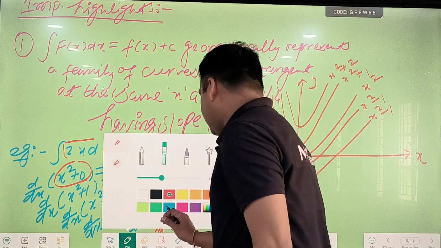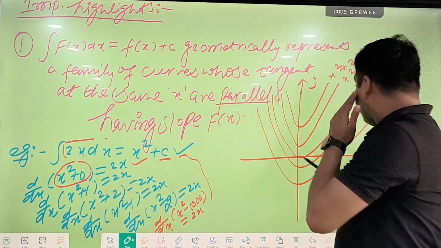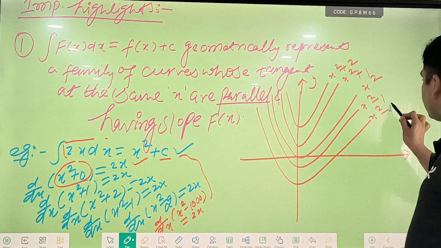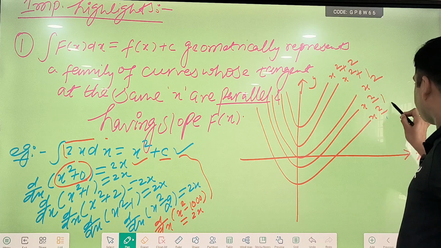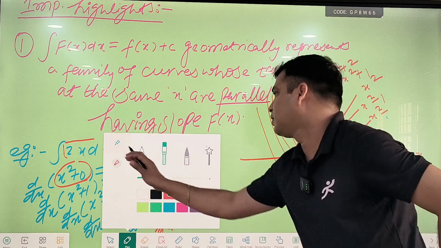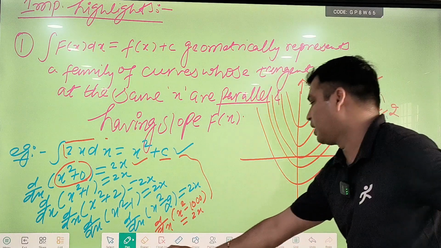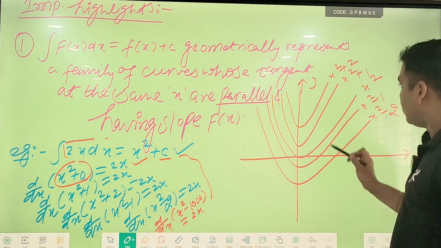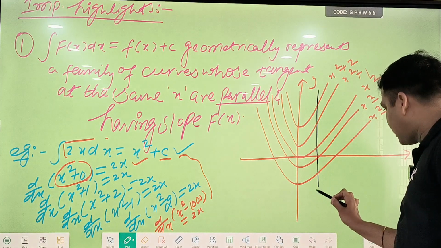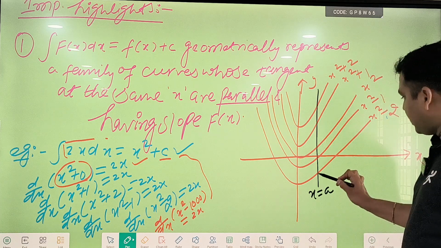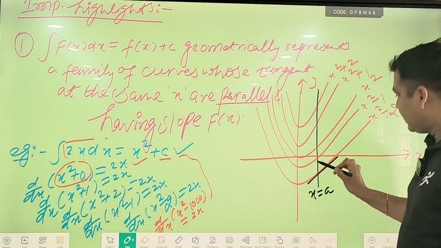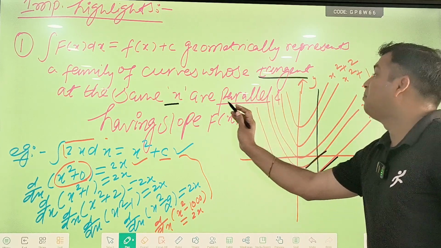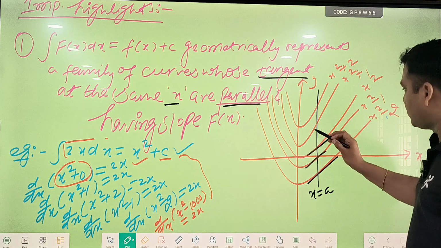Now what I am going to ask, see this here. I am asking what is the derivative of x square plus 2, x square plus 1, x square minus 1, x square minus 2. This is actually x square minus 2. Okay, now I am asking, tell me what is the derivative of this function? Okay, see this here. I am going to consider a point x equals a, and after that what is the derivative of this? And whose tangents at the same x are parallel. See this how.